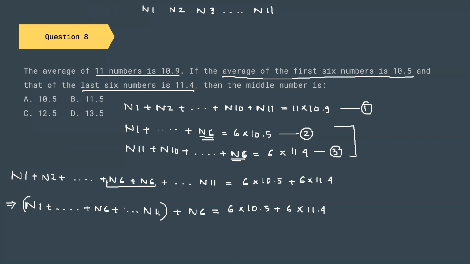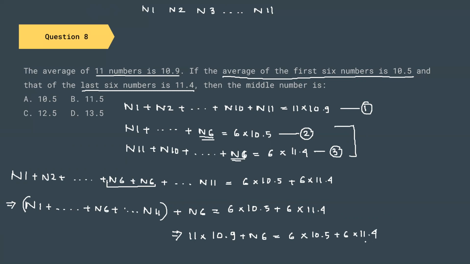So N1, N2, N3 till N11 gives us 11 into 10.9. So this is 11 into 10.9 plus N6 equal to 6 into 10.5 plus 6 into 11.4.